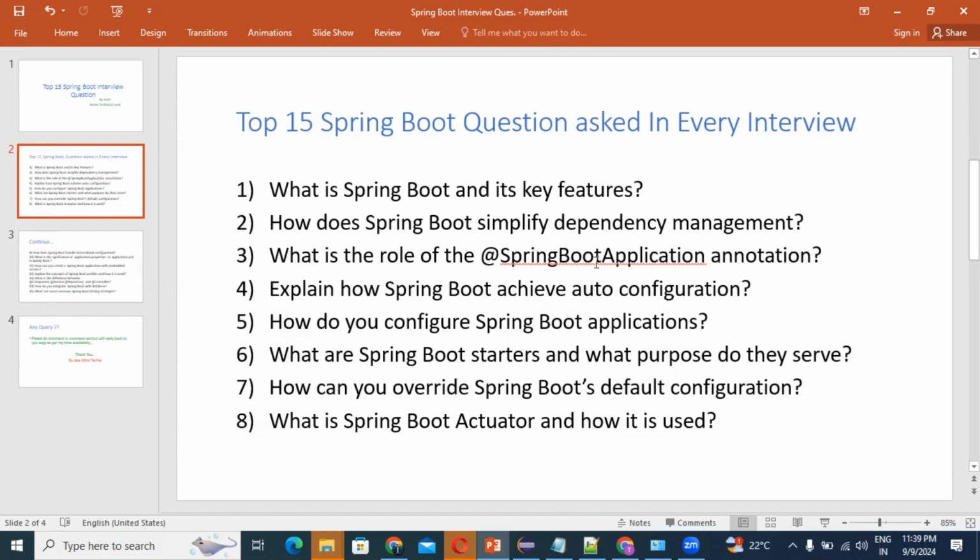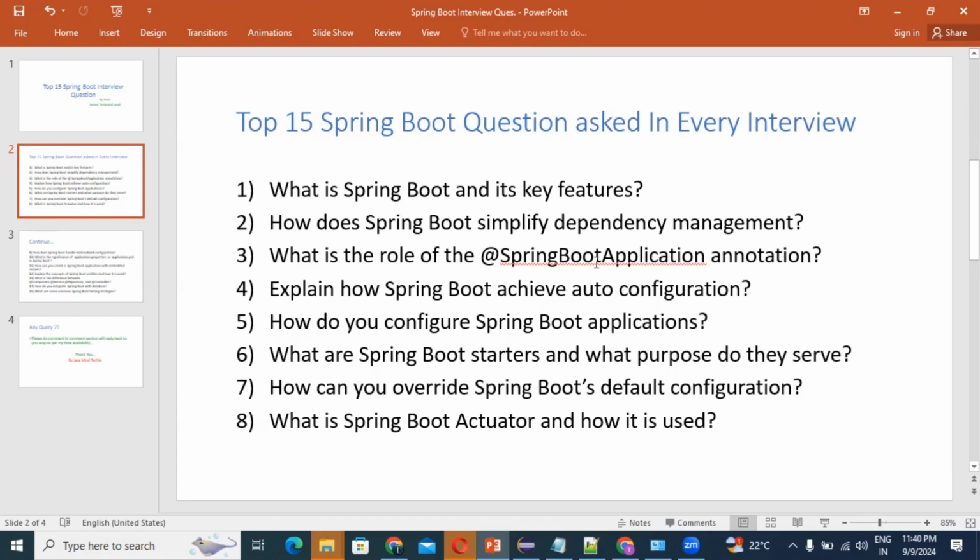Third question: what is the role of the @SpringBootApplication annotation? This is the core annotation in Spring Boot, and this is a very important question. Most interviews ask it. If you assume 10 interviews, generally 10 out of 10 interviewers ask this question. So we should definitely know why we need @SpringBootApplication.